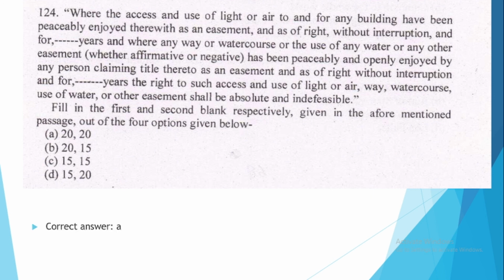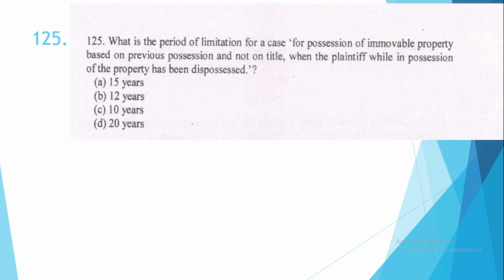The correct option is option number A, it's 20 and 20. Without interruption and for 20 years, and then as of right without interruption and for 20 years, the right to access and use of light or air, way, water course, etc. 125. What is the period of limitation for a cause for possession of immovable property based on previous possession and not on title when the plaintiff while in possession of the property has been disposed of? So the correct option is option number B, it's 12 years.